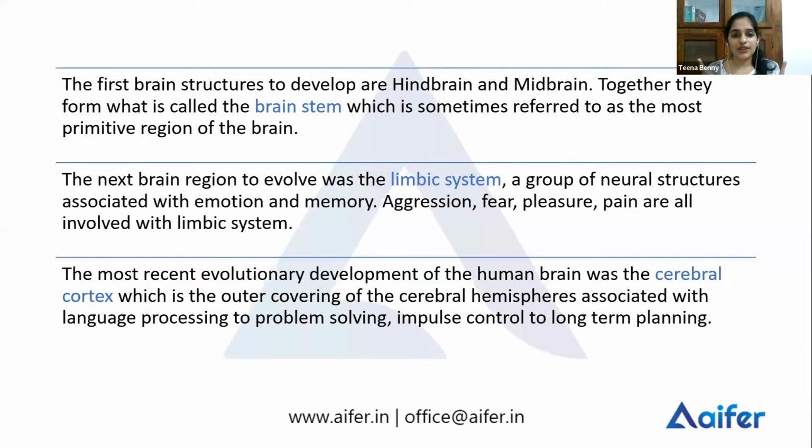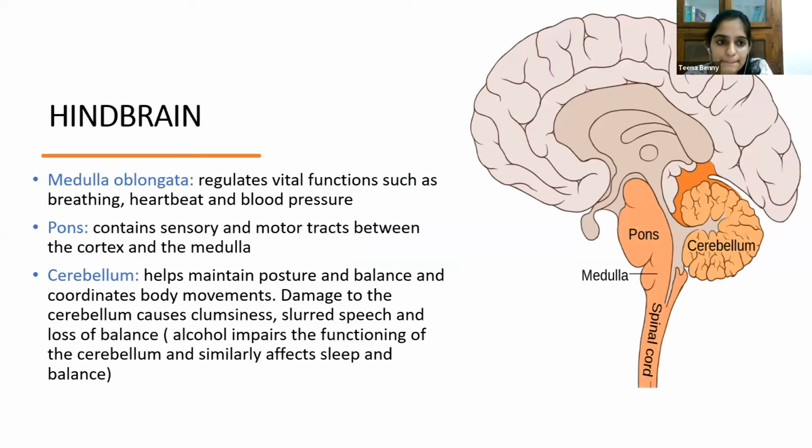Okay, so the first brain structures that developed were your hindbrain and midbrain, which are very essential for your survival, and together they are called the brainstem. The next part which developed was your limbic system, which is a group of structures which is basically associated with emotion and memory. And the most recent part of the brain that got developed is the cerebral cortex. Okay. Now, we'll look in detail at the different brain regions, starting off with the hindbrain.